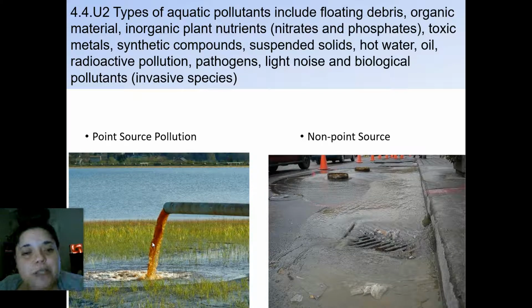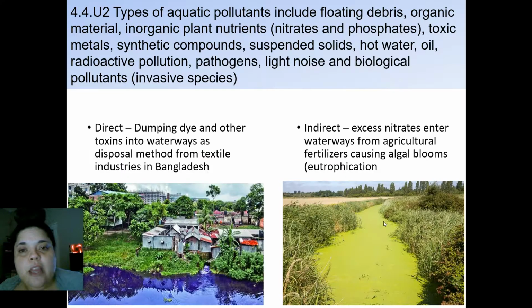So you have non-point source that goes right there. And then, of course, that was a point source. The non-point source will be what's on the right. You can see that there's stuff draining off, coming from the water systems and the waterways, and it's going to go out into the ocean system and the freshwater system, but you can't tell me where the pollution is coming from. I can say it's coming from the street, but that's not a point. Point source is the actual place that you can blame it on. With non-point source, you can't really determine one exact location where the pollution comes from.